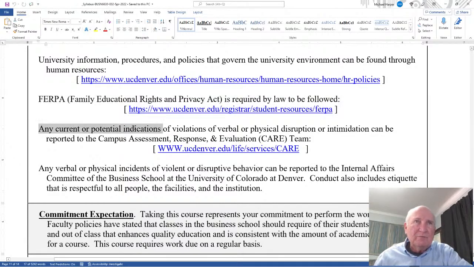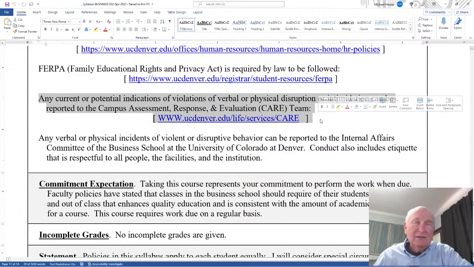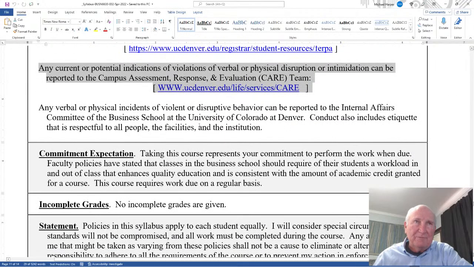Now, any current or potential indications of violations of verbal or physical disruption or intimidation on campus or anywhere can be reported to the CARE team, the Campus Assessment, Response, and Evaluation team. This link you can report. Anybody can report. If you see something going on, either that has happened, that will happen, or might happen, then just report this. They're going to go and evaluate, assess, and see what's going on. Maybe help to disengage things that might be negative things that are going to happen.